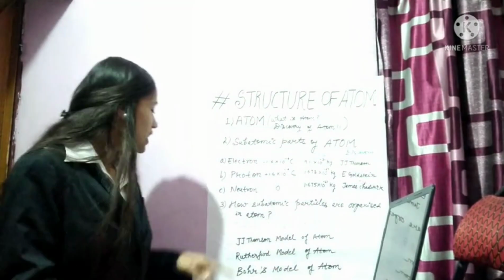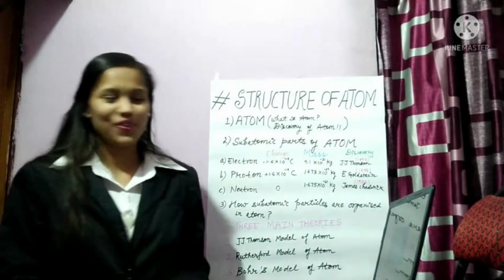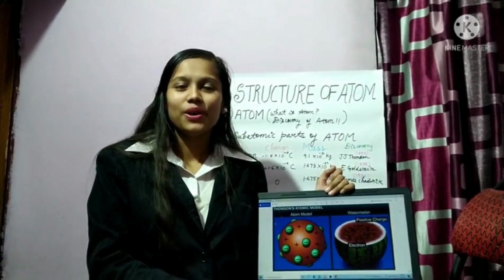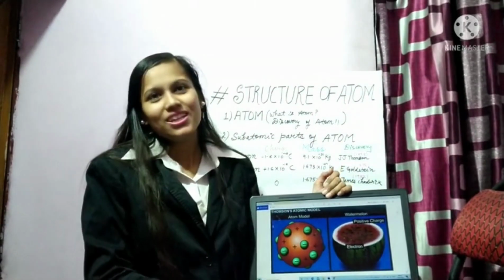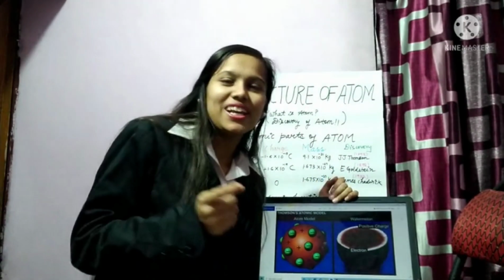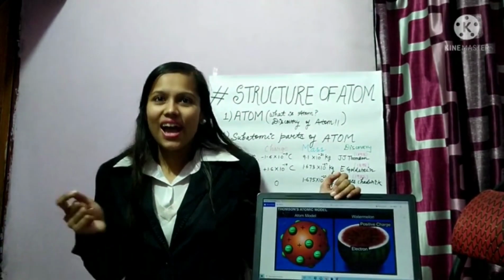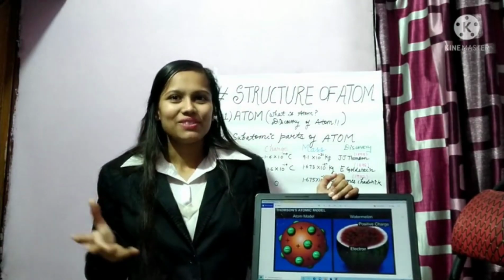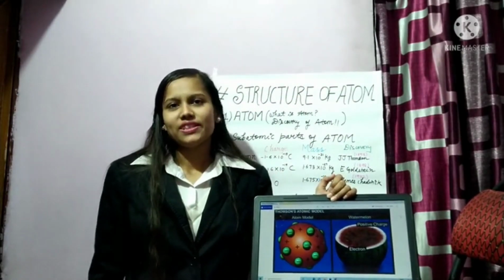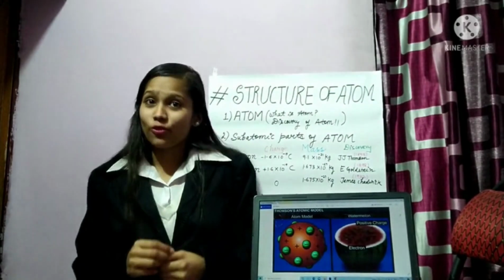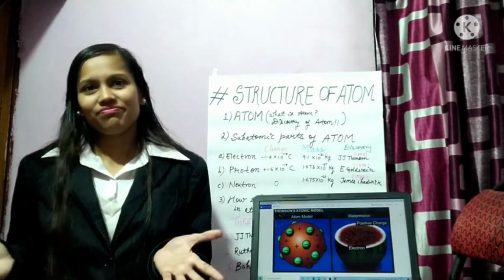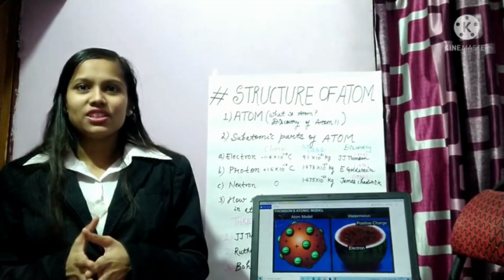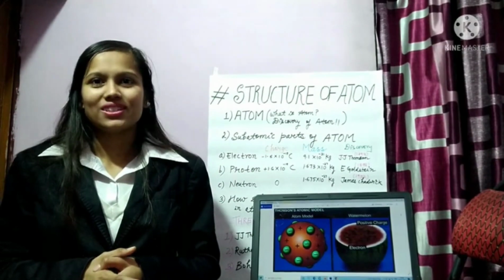So let's first discuss the J.J. Thomson model of atom. This model is also known as the watermelon model because of the similarity in structure. Seeds of watermelon could be equated to the electrons, which are negatively charged particles, and the red mass can be equated to the protons, or positively charged sphere. He also proposed that atoms consisted of an equal number of electrons and protons. His model, although, didn't justify the results of some later experiments. One of those experiments which couldn't justify the Thomson model was done by Rutherford.